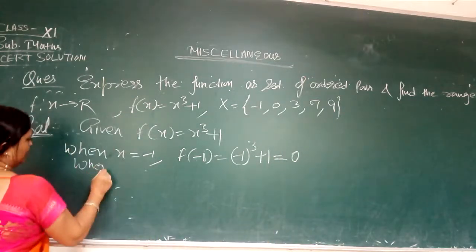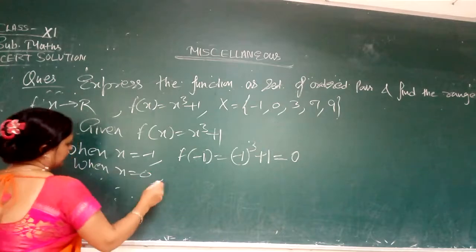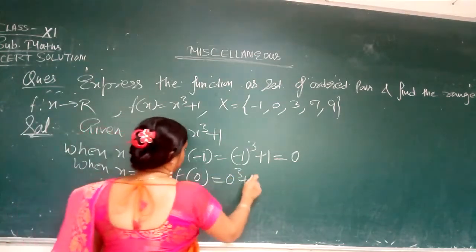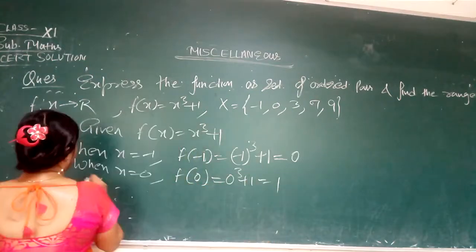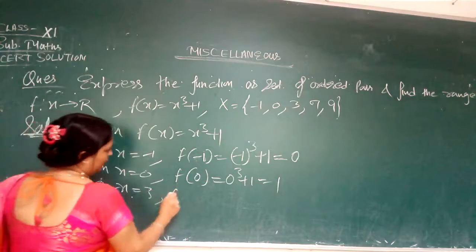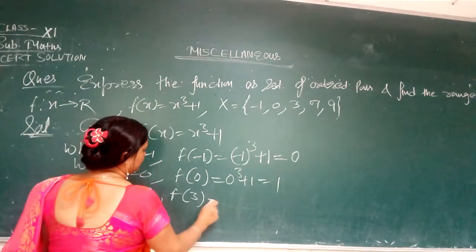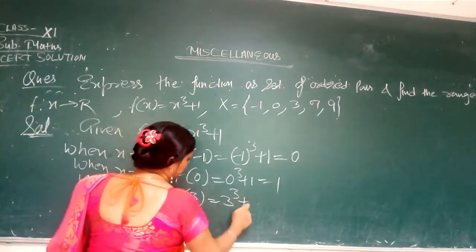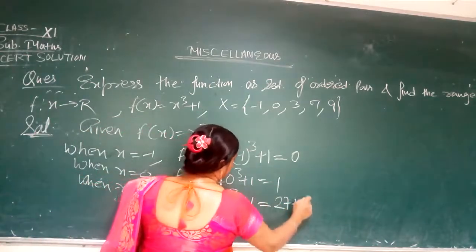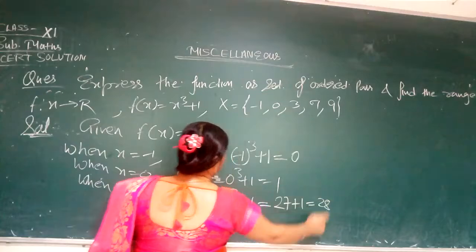When x is equal to 0, then f of 0 will come 1. And when x is equal to 3, in the place of x we will put the value here. It will come 3 raised to power 3 plus 1. So it will come 27 plus 1, that is 28.